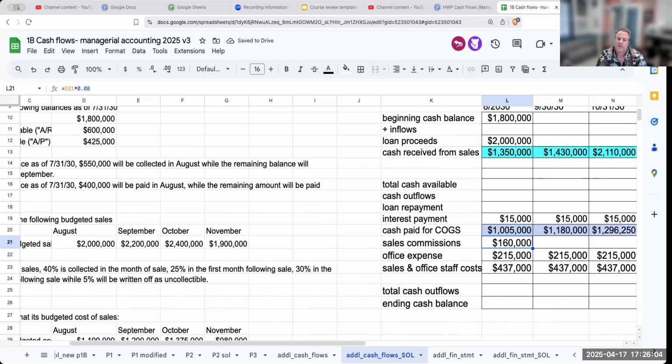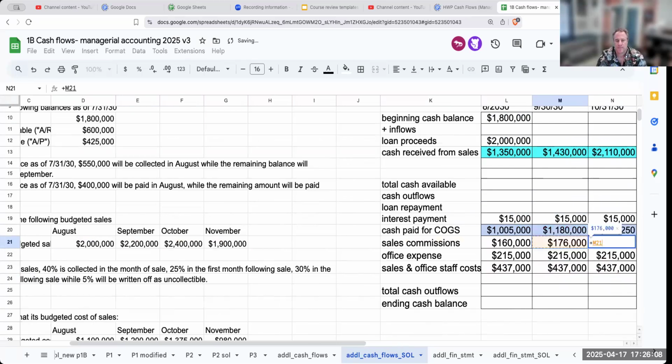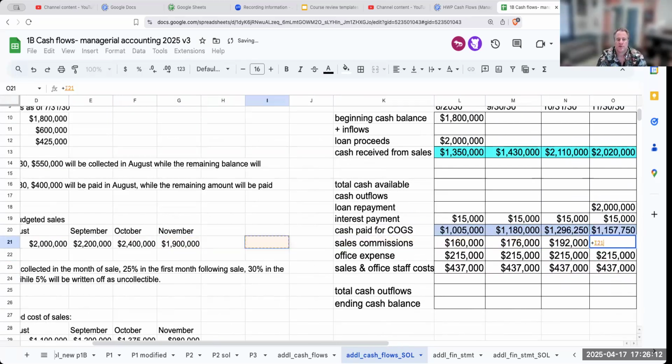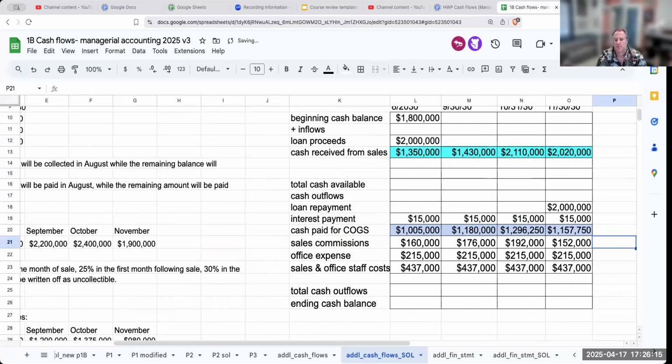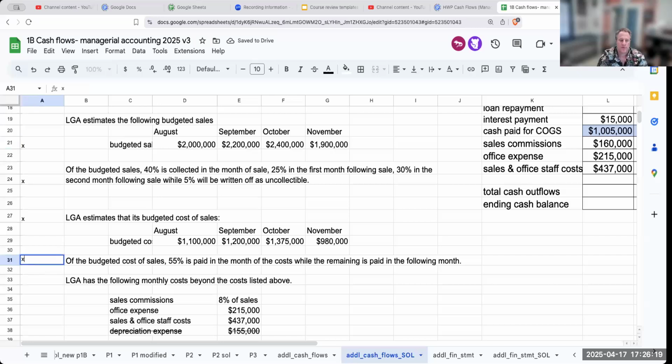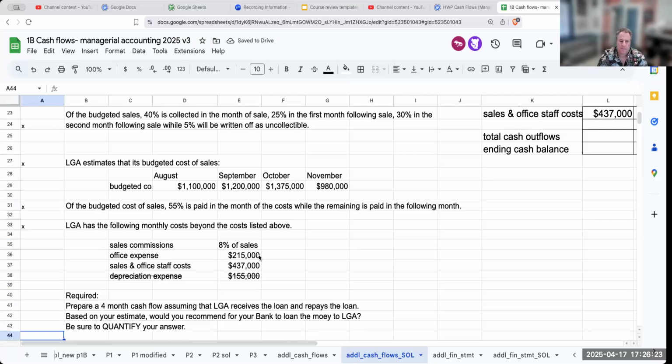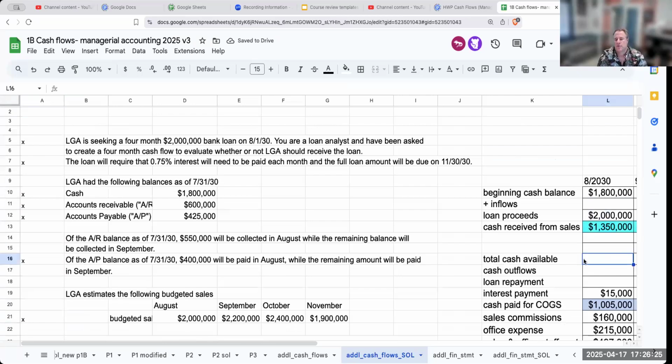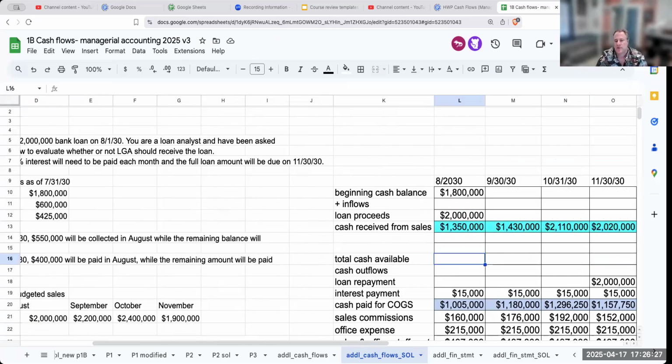So we're going to take 8% times 2 million. We're going to take 2.2 million times 8%. We're going to take 2.4 million times 8%, and then we're going to take 1.9 million times 8%. So at this point, we have gone through and we have dealt with all of the different items that we need. Now, the time is to go through and say, okay, what is our